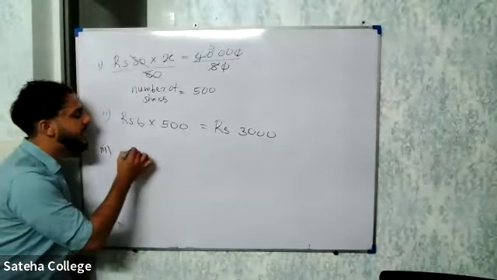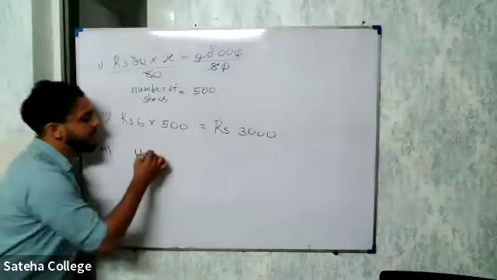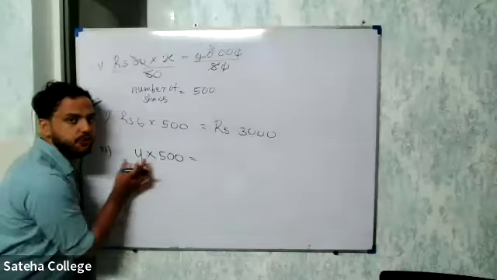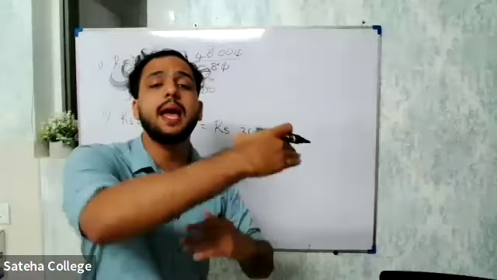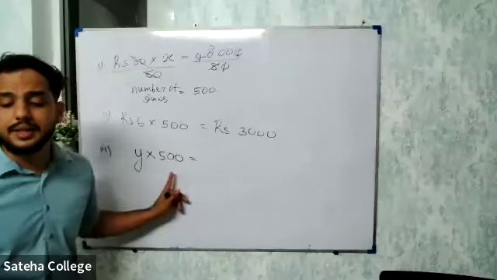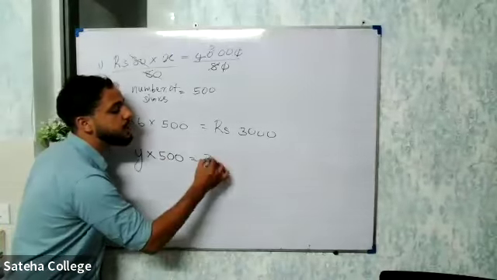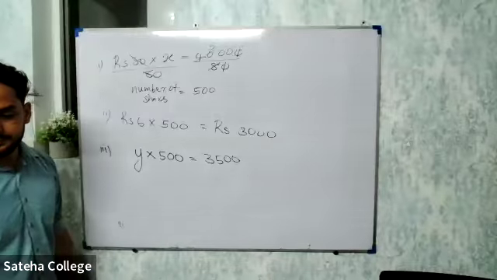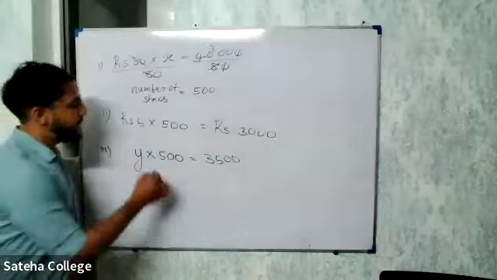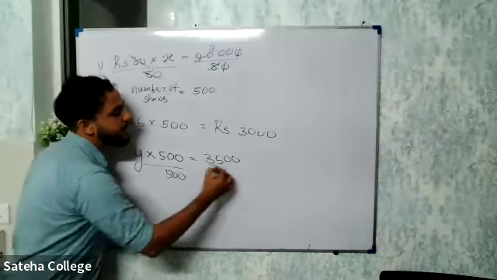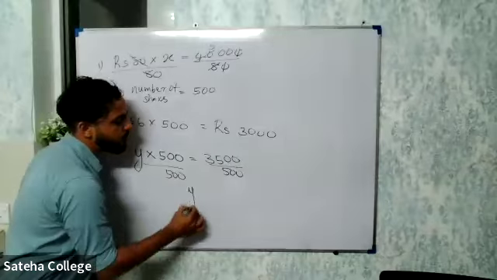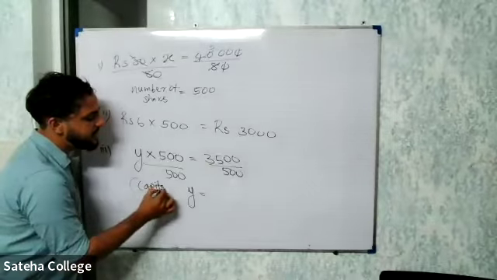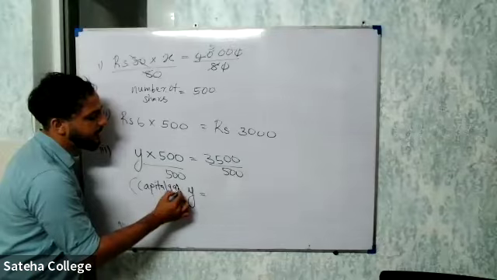Capital gain for one share, let's take it as Y rupees. Now capital gain for one share multiplied by the number of shares. For one share, what is the extra amount, the capital gain that you got, multiplied by the total number of shares should give you the total capital gain. Is this clear, everyone, this equation here? Now what you can do, divide both sides by 500 here. So you will get that Y is the capital gain. Okay, capital gain per share. For one share, the capital gain per share.